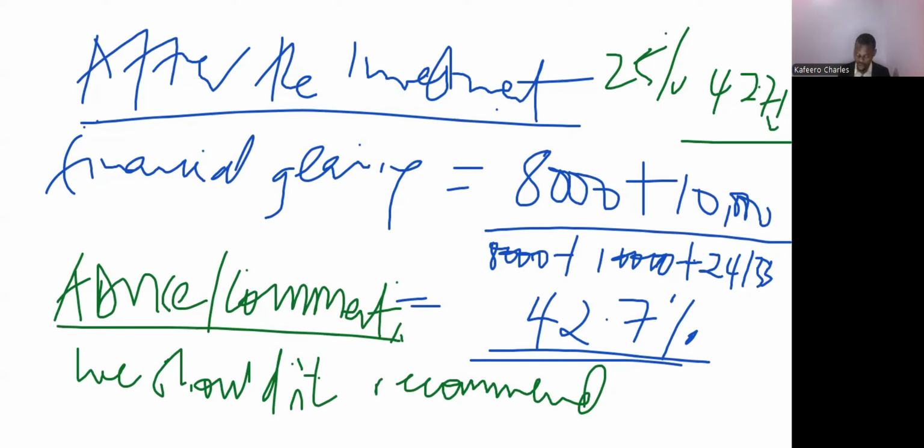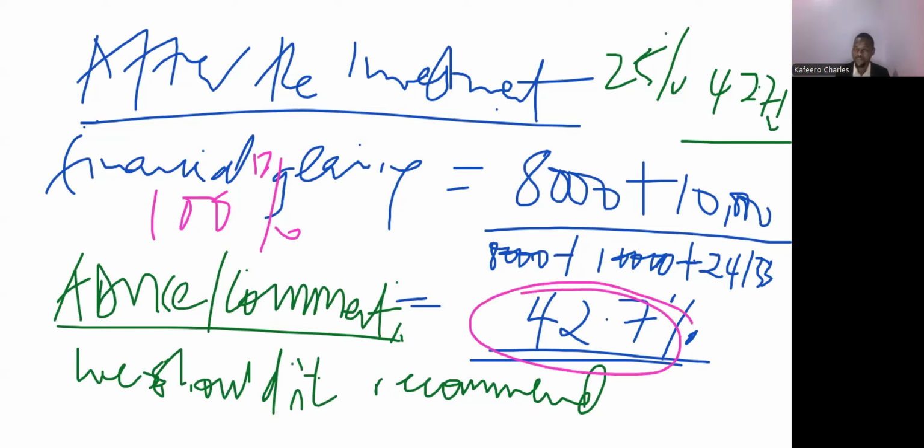So we shouldn't recommend. However, remember we said for financial gearing, at least it should be exceeding 100%. So since it is below the 100%, then we can say they should find a way of how they can, maybe they can decide not to pay dividends, so that they can be using that money for these other investments, so that they can lower this financial gearing.